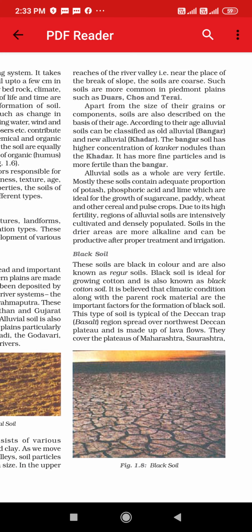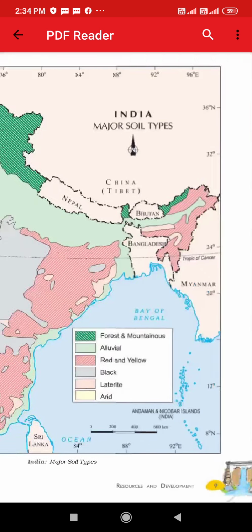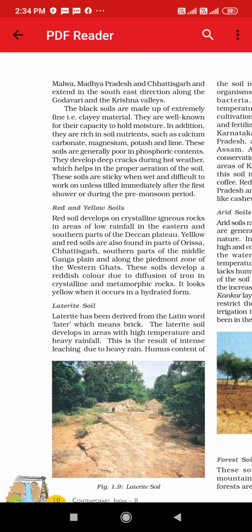In the image given below you can see how black soil is formed because of the lava flows. They cover the plateaus of Maharashtra, Saurashtra, Malwa, Madhya Pradesh and Chhattisgarh, and extend in the southeast direction along the Godavari and the Krishna valleys. The black soils are made of extremely fine, that is clay, material.